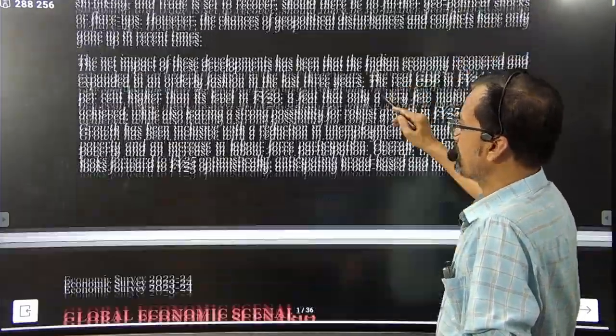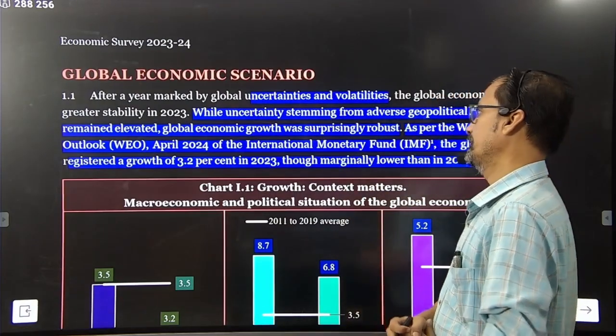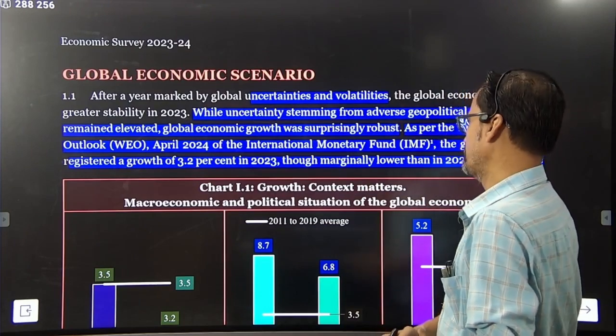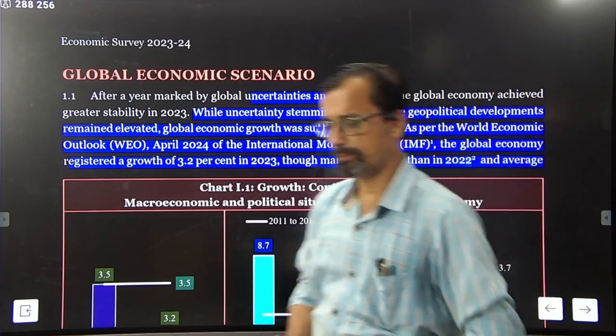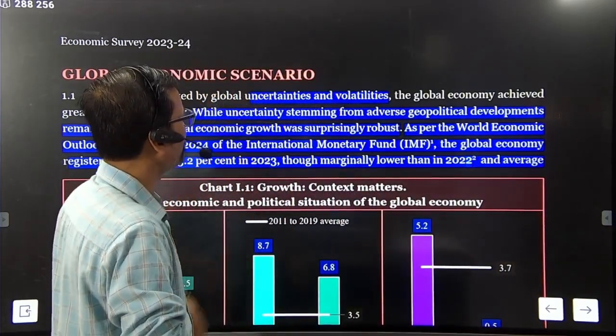What is the state of the economy? In this paragraph, the global economic scenario is explained.